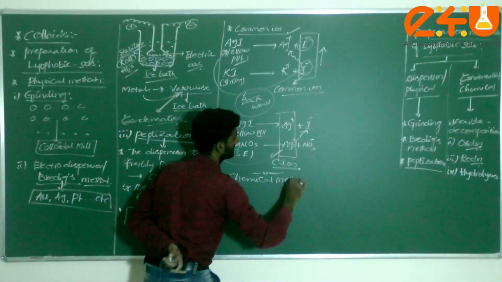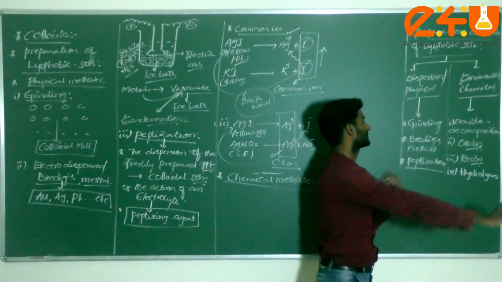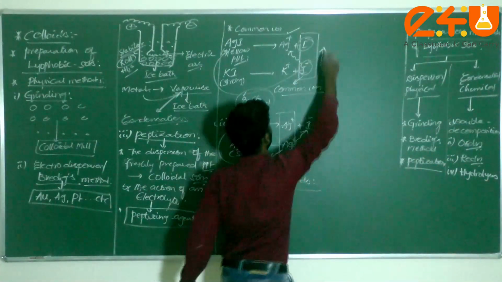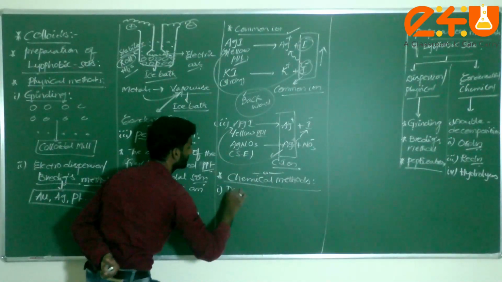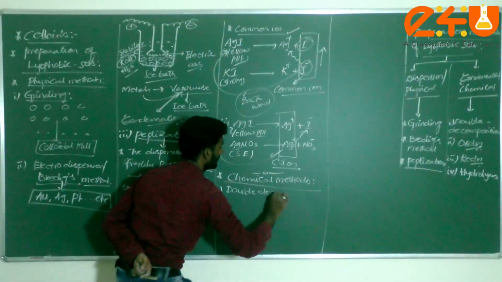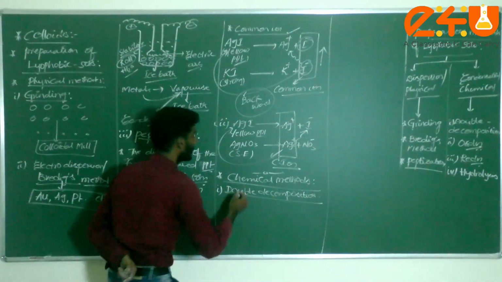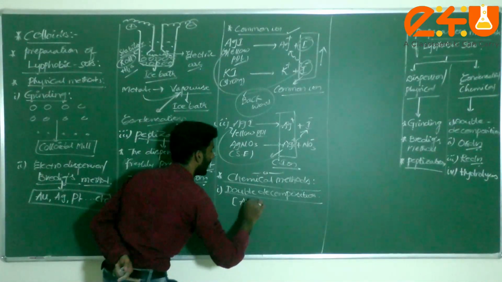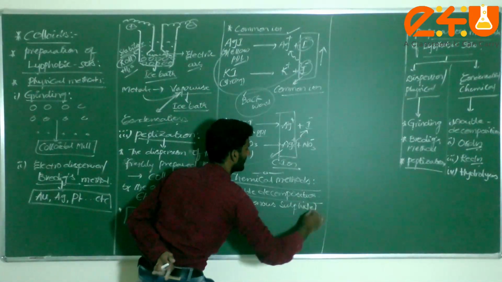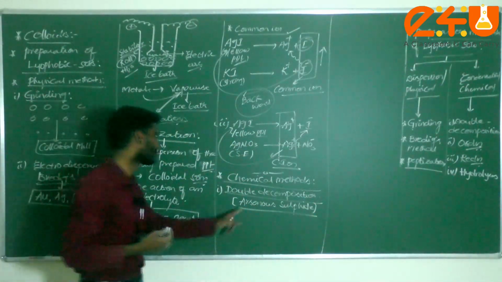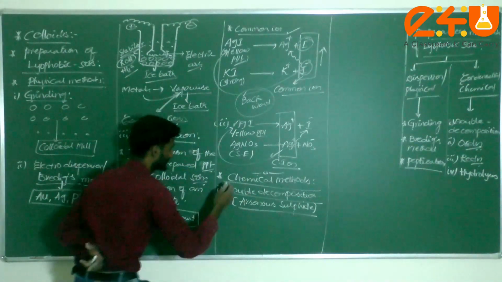Chemical methods. In the chemical methods, what is the first one, dear students? Double decomposition, oxidation, reduction, hydrolysis. First one you can consider double decomposition. In this double decomposition, we can obtain arsenious sulfide sol, or colloidal solution, by chemical method. That is double decomposition.